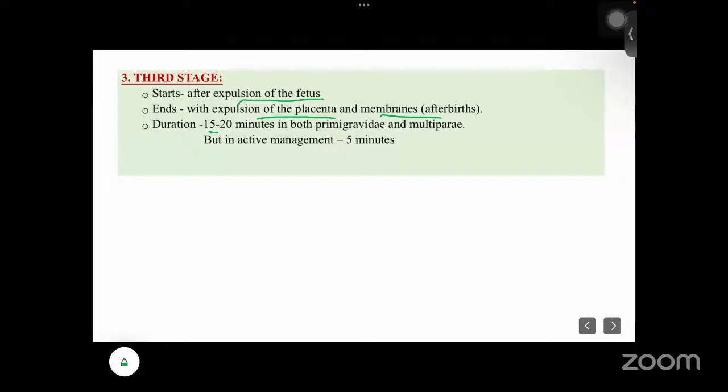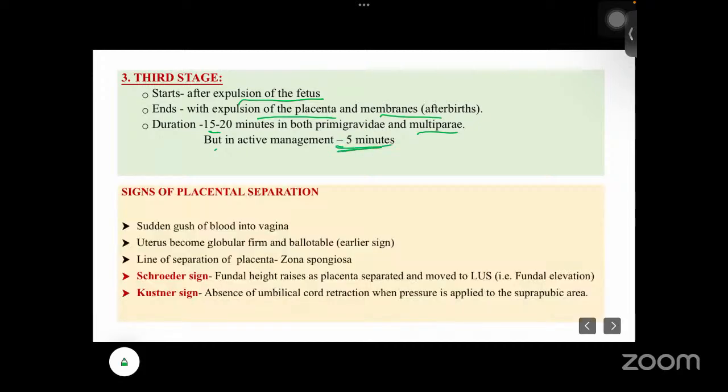It takes 15 to 20 minutes in both primipara and multipara. But in case of active management, with the help of our healthcare provider giving medication, it will take only 15 minutes. There are some signs of placental separation. How will you understand? A sudden gush of blood into the vagina, and the uterus becomes more globular in form and palpable. That is the earliest sign.